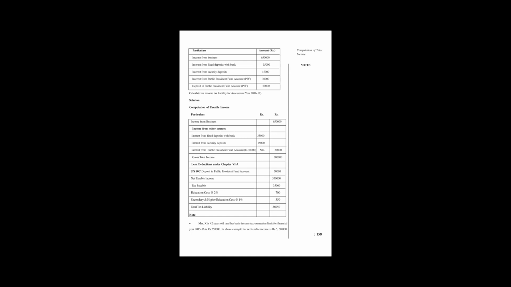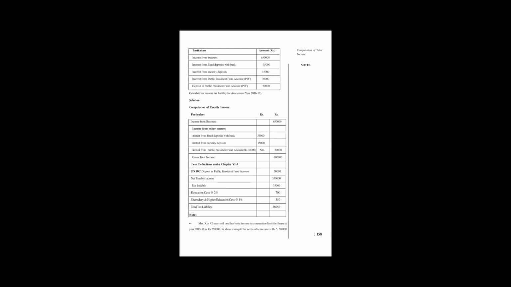year 2016-17. So, computation of the taxable liability: the income from business, which is 6,50,000, and income from other sources. Make a total of the deposit, security deposit, and the PPF. So these all together is 50,000. The final gross total income will be 6 lakh, and after the deduction of 50,000, the net taxable value is 5,50,000.